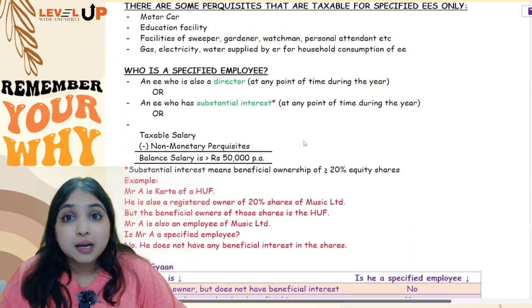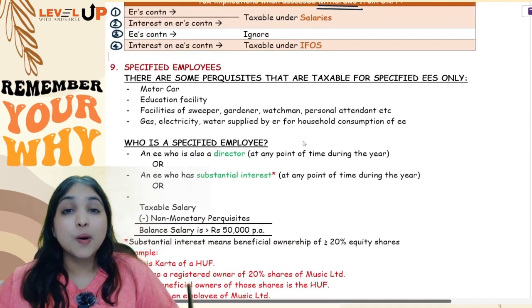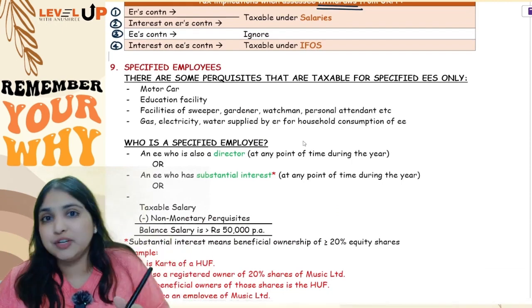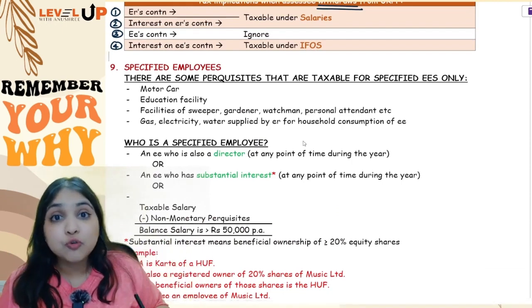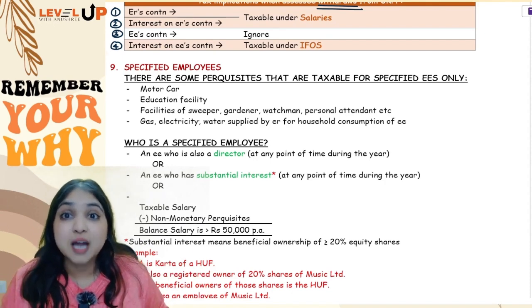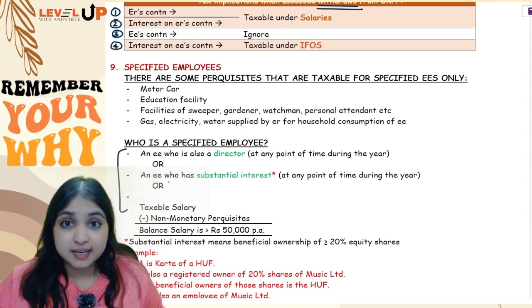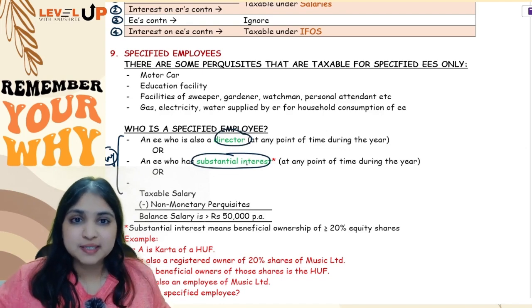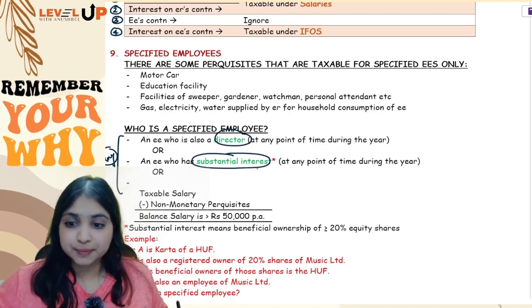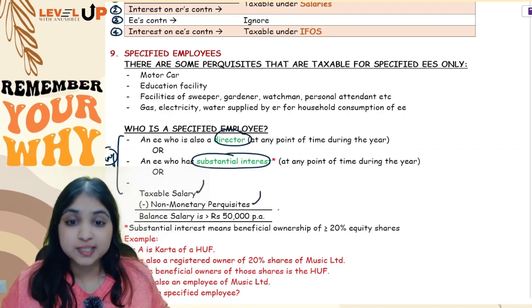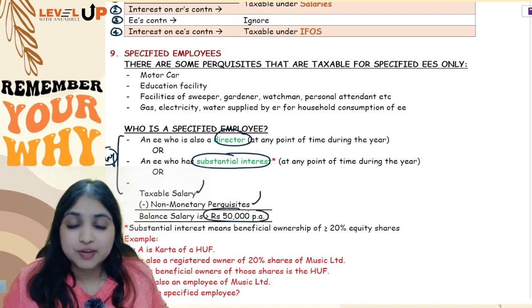But before we start learning about perquisites, we first have to understand who are specified employees, because there are some perquisites which are taxable only for specified employees. So we need to know who these specified employees are. A specified employee is an employee who fits under any one out of these 3 criteria. Either the employee must be a director, or the employee must be having substantial interest, that is at least 20% equity shares at any point of time during the previous year, or this employee's taxable salary minus non-monetary perquisites, the balance salary, should be more than 50,000 per annum.